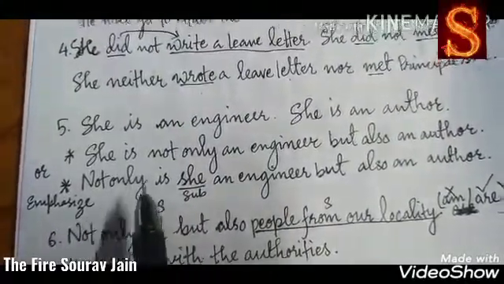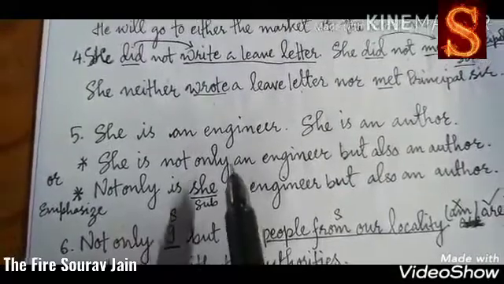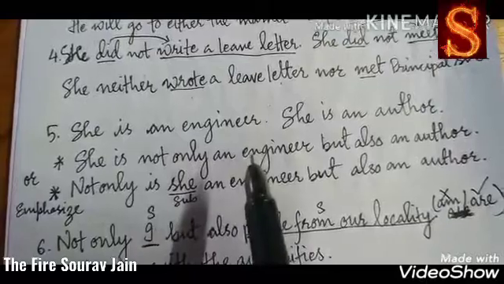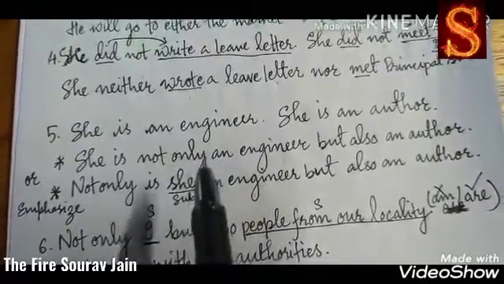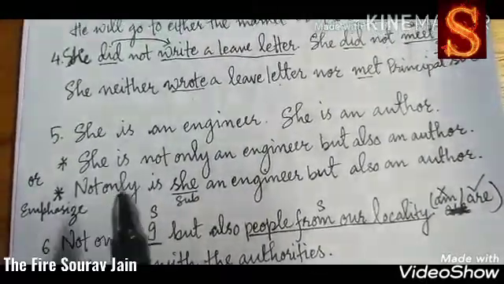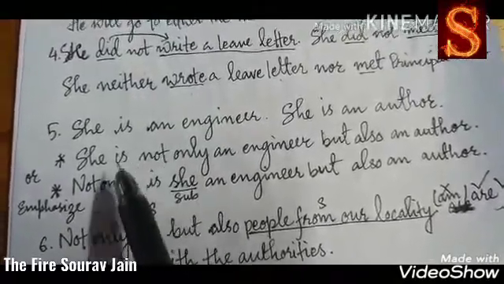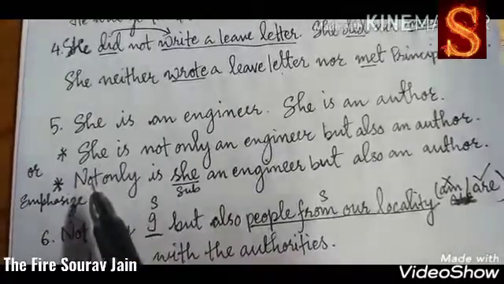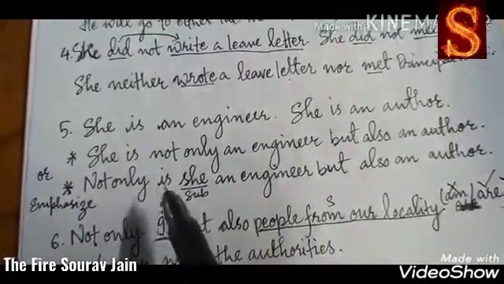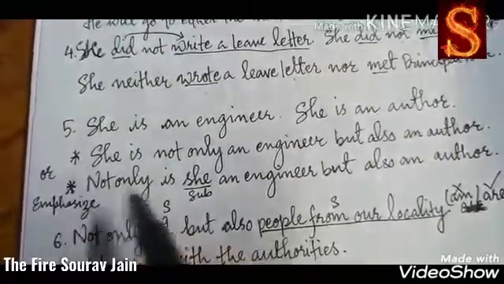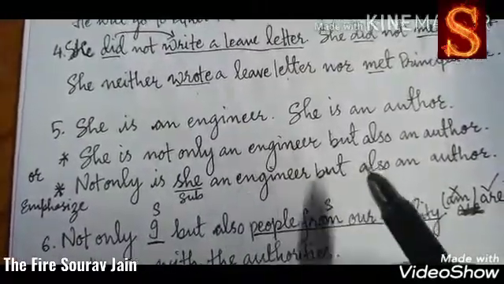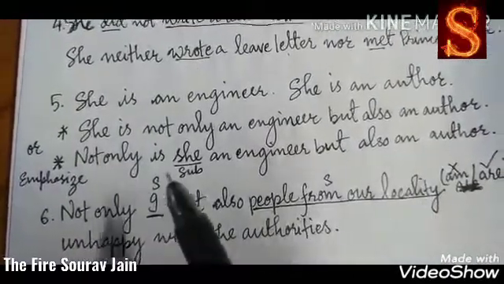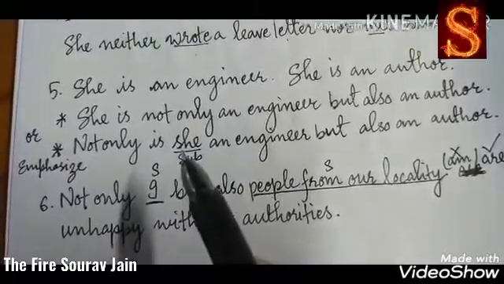Whenever you are using not only near the choices, then there is no problem. But if you are using not only before the sentence, then we need to invert the verb. Is will go before the subject and it gets emphasized. Not only, so is goes before C. Is C an engineer but also an author? This is how we can write. You can write it in this way also.